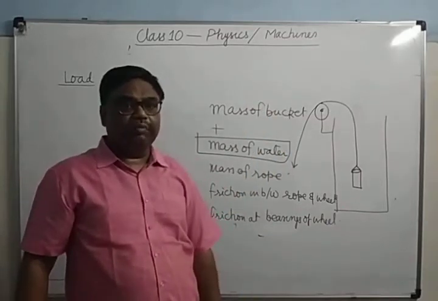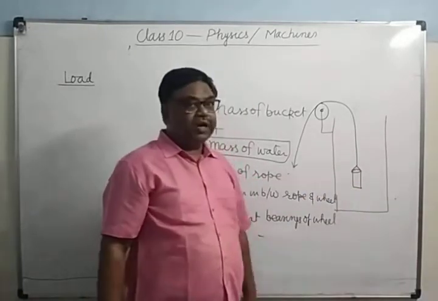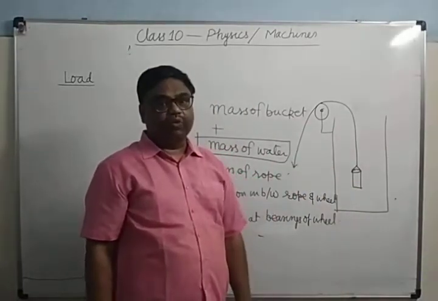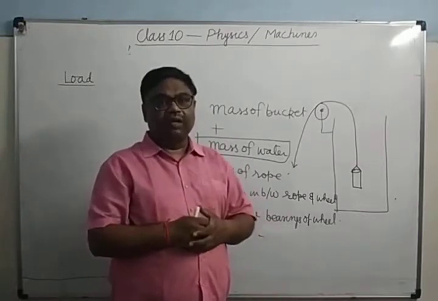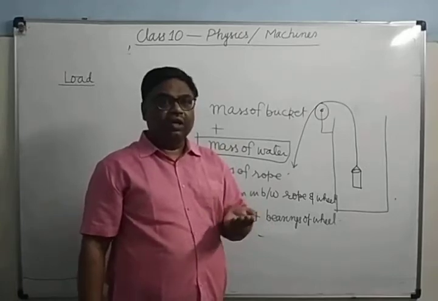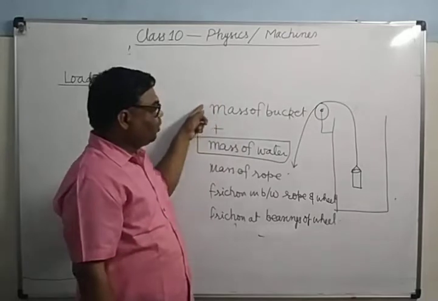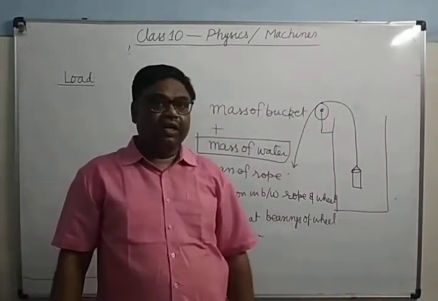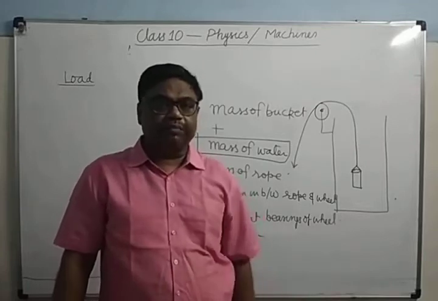And how can you minimize? Instead of an iron bucket, you take a plastic bucket. Both will take out the same amount of water, but the plastic bucket is lighter. Therefore, lesser force will be required to overcome the weight of the plastic bucket.